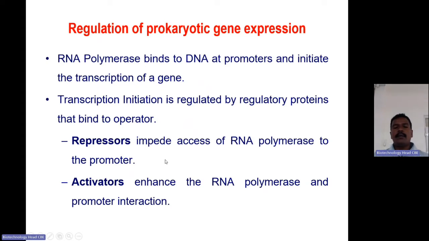The name repressor itself indicates that it represses or suppresses operon expression. Repressors impair access of RNA polymerase to the promoter. In contrast, upon binding of activators, the transcription rate will be higher. That is why they are called activators.